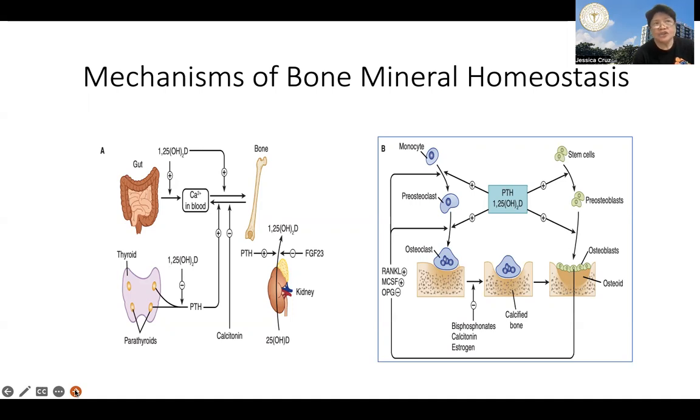Additionally, parathyroid hormone also inhibits osteocytic release of sclerostin. Sclerostin is a protein that blocks osteoblast proliferation through inhibition of the WNT pathway.